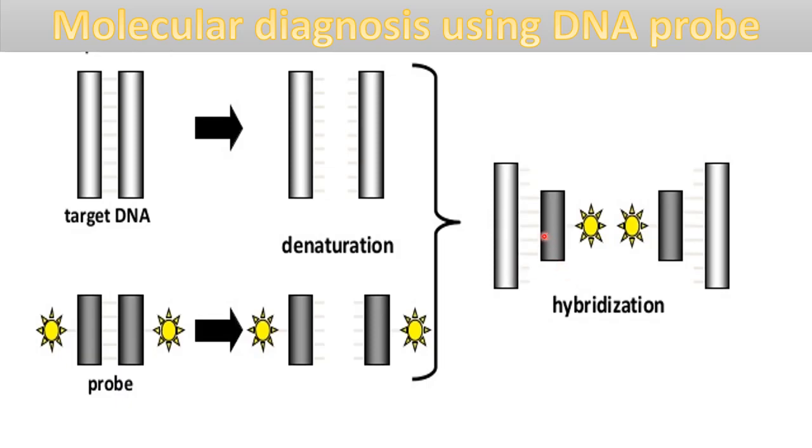Now, how is this hybridization detected by us? With the help of autoradiography, because it is radioactively labeled. On X-ray film, it becomes visible if hybridization occurs. And if there is no hybridization due to mutation in the target DNA, then it will not be visible on the X-ray film. So we can visualize it due to the presence of this radioactivity here.